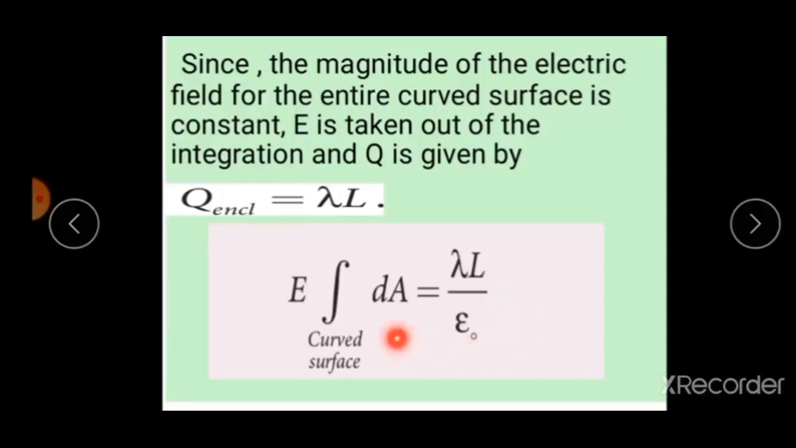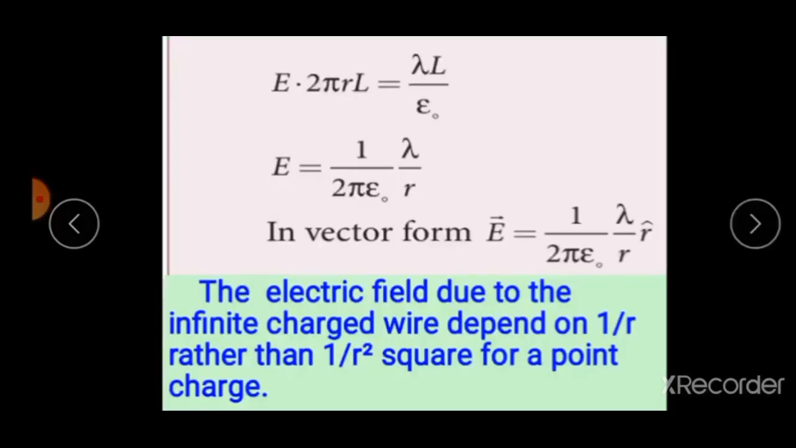Now what is the value of integral of dA? Integral of dA is nothing but the total area of the curved surface. Therefore 2 pi RL. Now substitute here. E into 2 pi RL is equal to lambda L divided by epsilon naught. Now get the final result. Electric field due to the infinite charged wire, E is equal to 1 by 2 pi epsilon naught lambda by R.